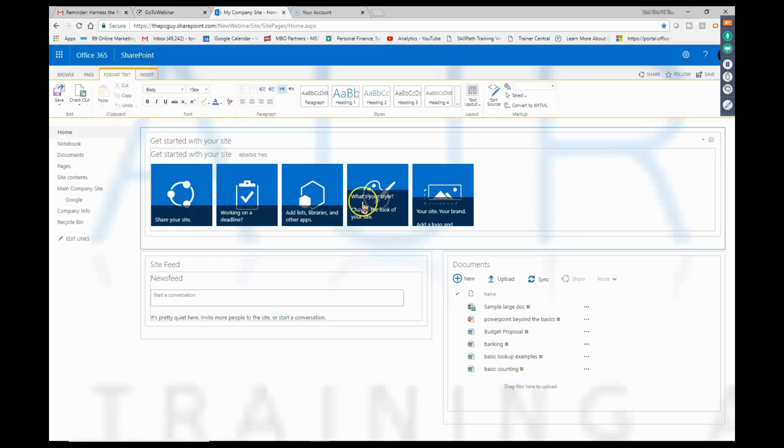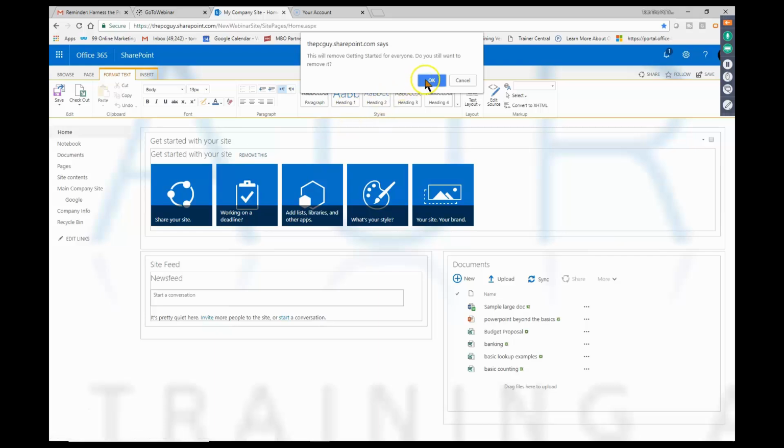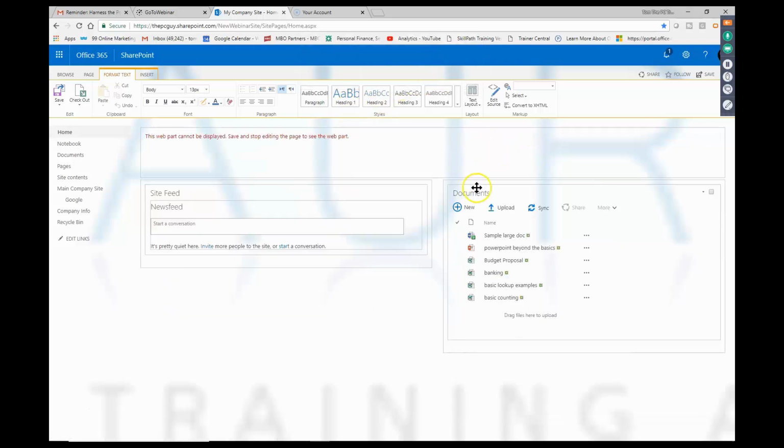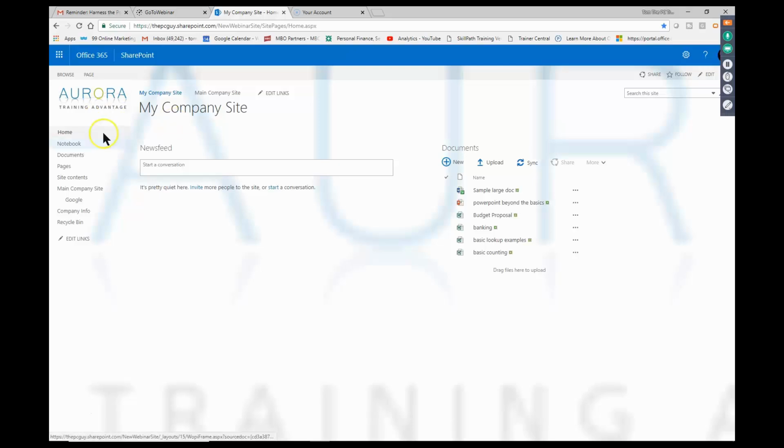Now, when we add the team site, it adds this item over here. A lot of people don't like that. So I'm actually going to remove that whole section. So I'm going to go ahead and pick on where it says remove this. And we'll click on OK. Good. So now you can kind of make it the way you want it to be. So in this case, I'm going to go ahead and pick on save like it says for a second. And now that section was removed.